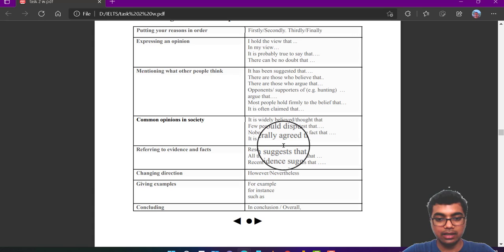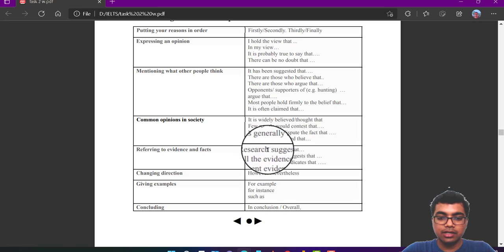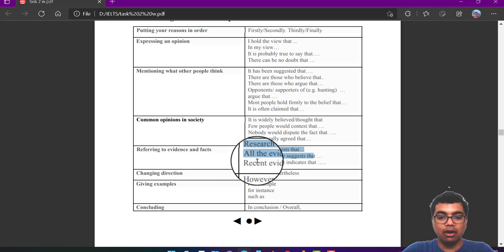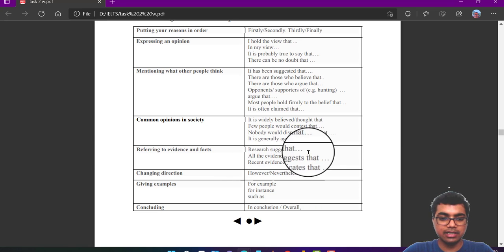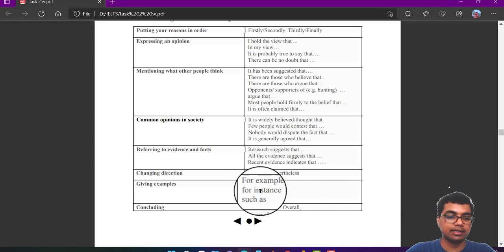Research by UK universities shows that people who use more cars are less active, while people who use public transport are more active. So you can write that. The phrases you can use: research suggests that, all the evidence suggests that, research indicated that. So these are the ways you can add evidence or facts.